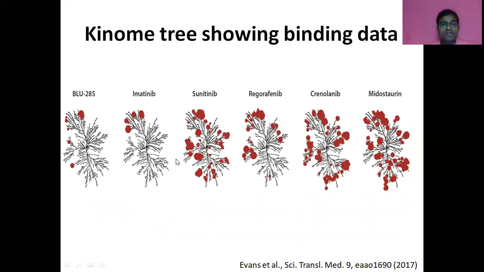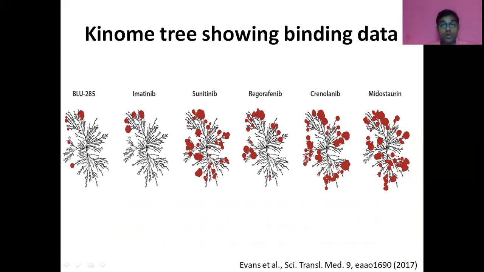This is the kinome tree, which shows the selectivity of these drugs to various kinases. The kinome tree shows around 390 kinases. As you can see, avapritinib inhibits very few kinases. The kinases that are inhibited are shown by red dots, which is very similar to imatinib, because it also inhibits very few kinases.